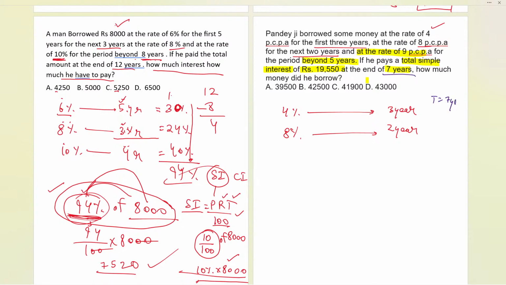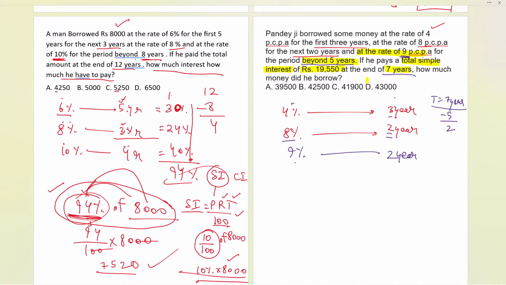Okay, now if 7 years is the total time, so beyond 5 years means what? Acha, 3 plus 2, 5. It means if I subtract 5 years, 2 years still remain. So now here we can say that 9% per annum. So 4% for 3 years, 8% for 2 years, and now 9% for 2 years at last.